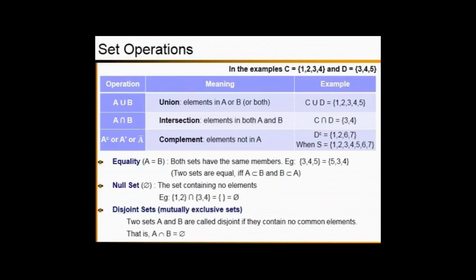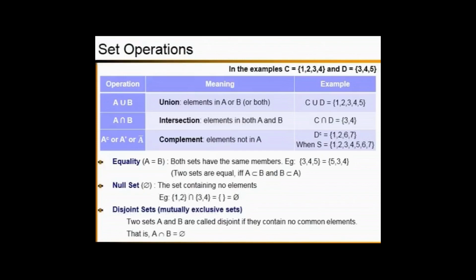So parallel to the set operations, we can talk about some more notations. The first one, equality. You can simply write it as A equals B. That implies both sets have the same members. For example, when you consider the set 3, 4, 5 and another set 5, 3, 4, in both sets the elements are the same.